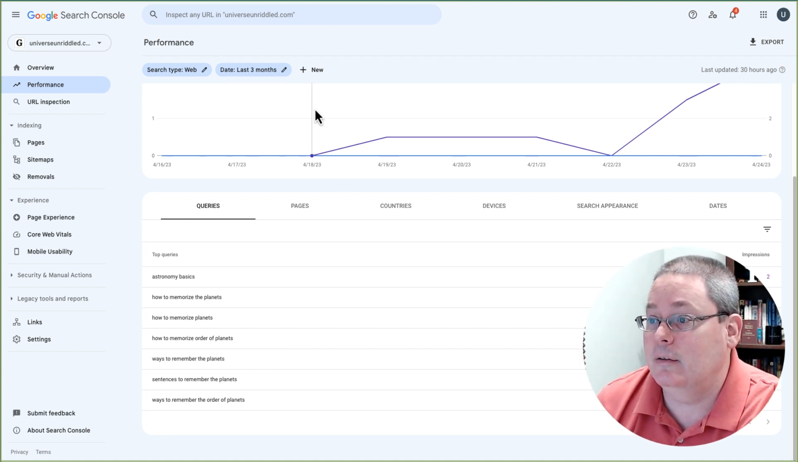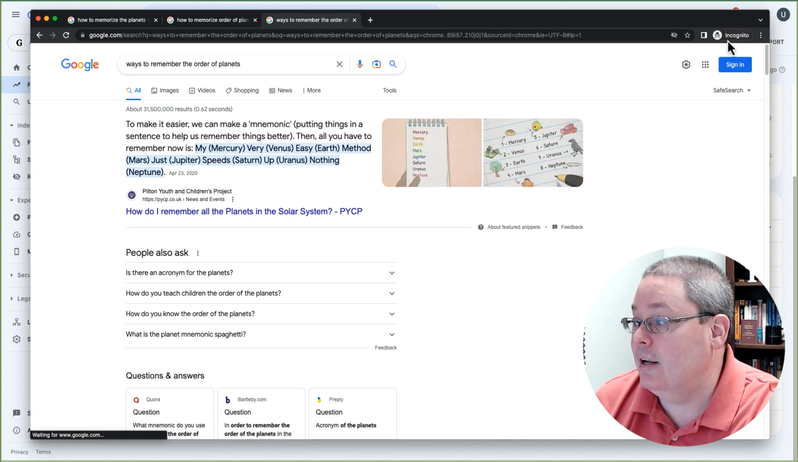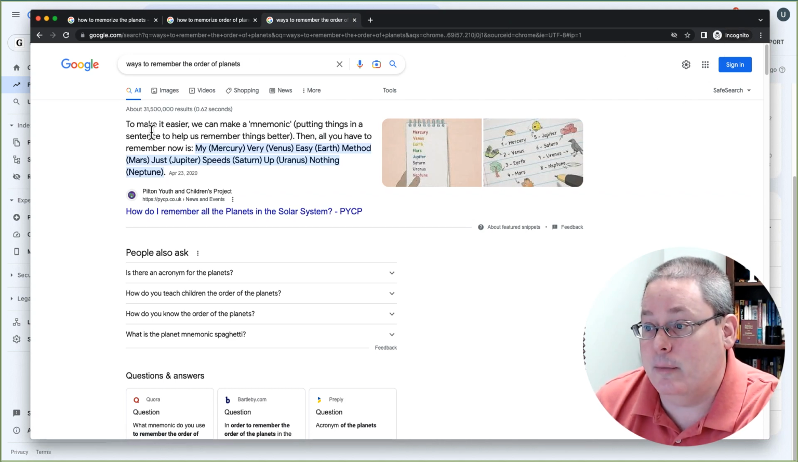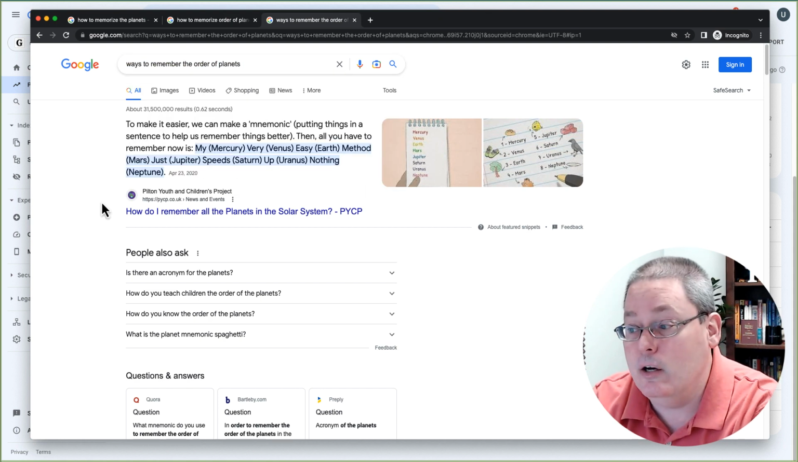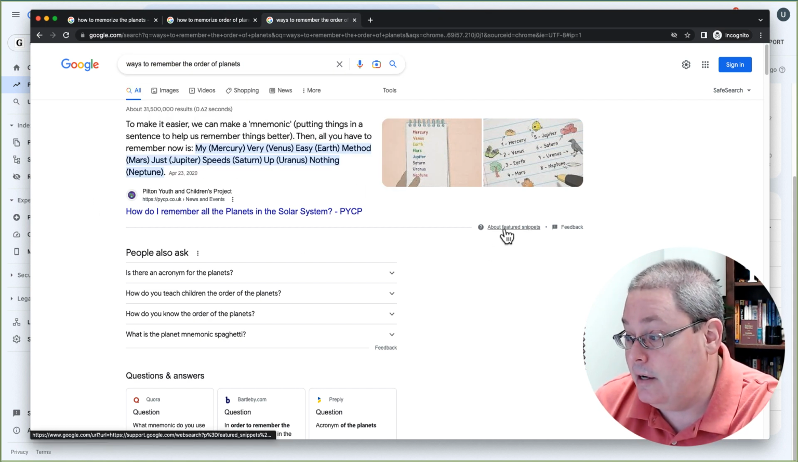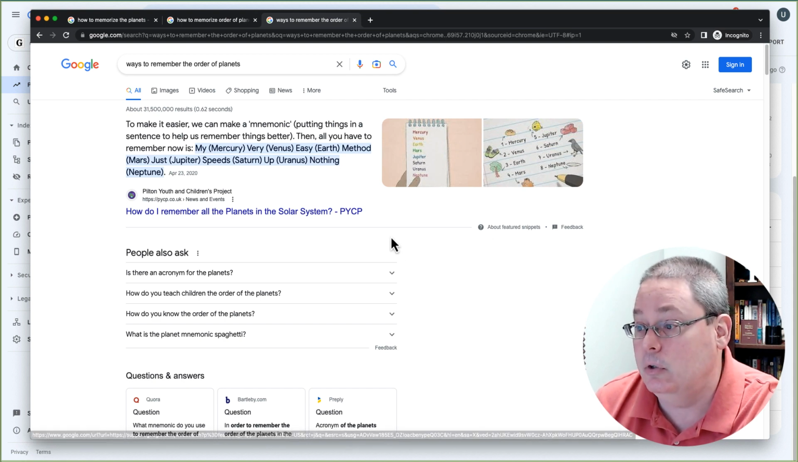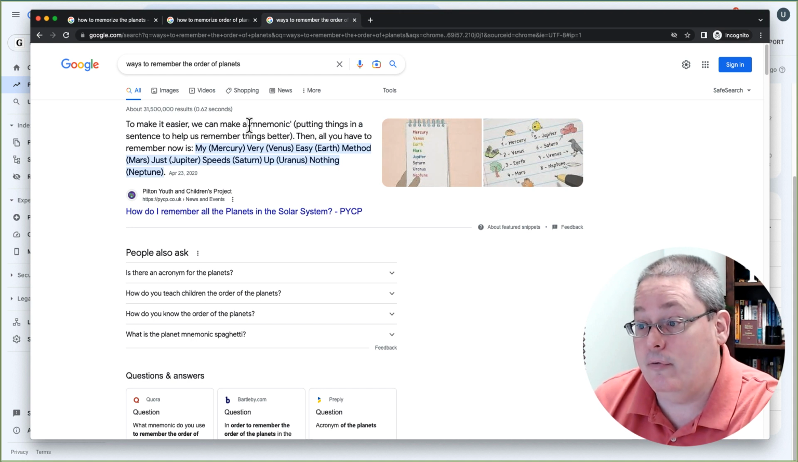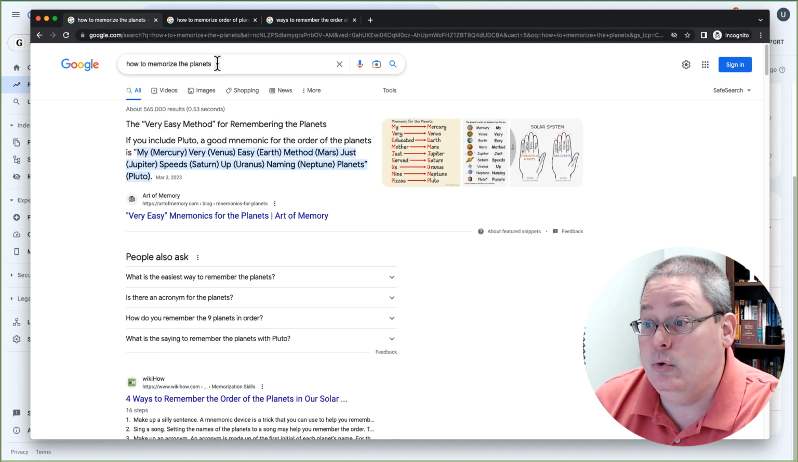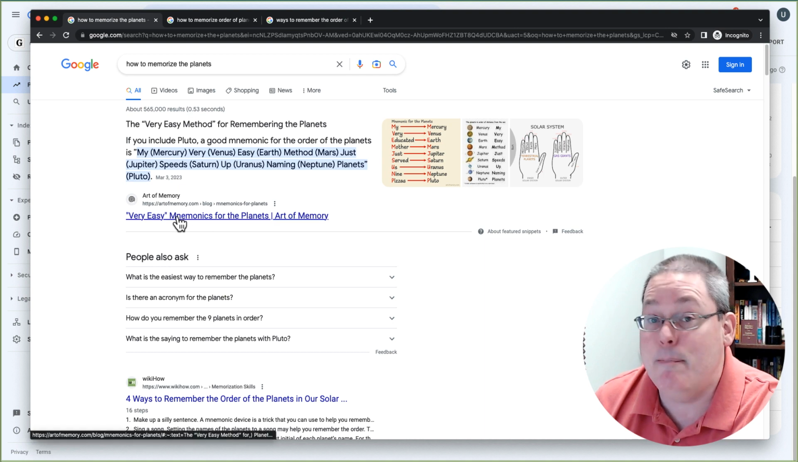then click on it. If you were to open up an incognito window and search for ways to remember the planets or ways to remember the order of the planets, you're going to see here what is called a snippet. And down here you can find out more about featured snippets from Google. But the point here is it is just a simple sentence that shows off the mnemonic. If we were to search for how to memorize the planets, you can see here the very easy method for remembering the planets. And then they've laid out the mnemonic again, and again they've won the snippet.